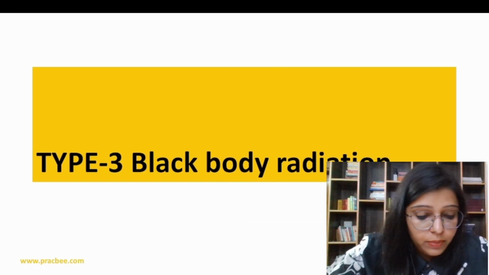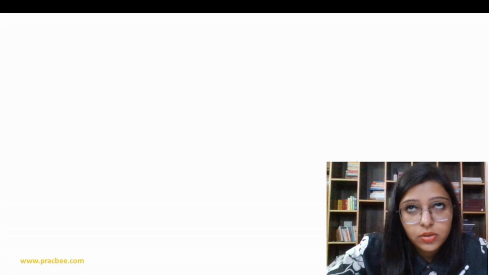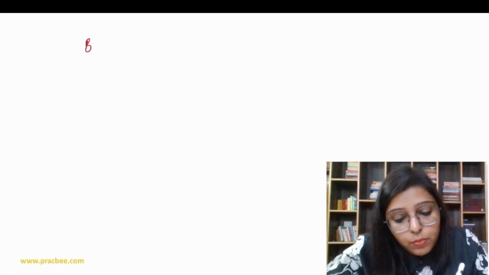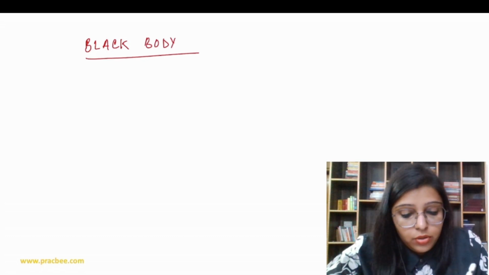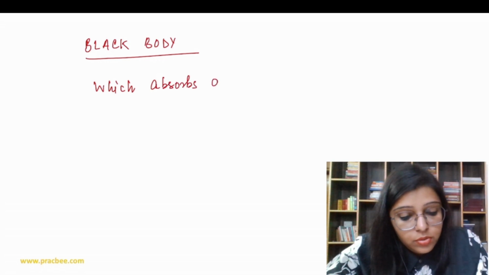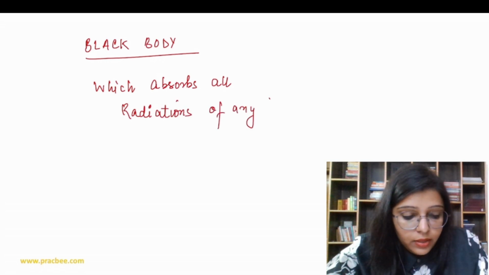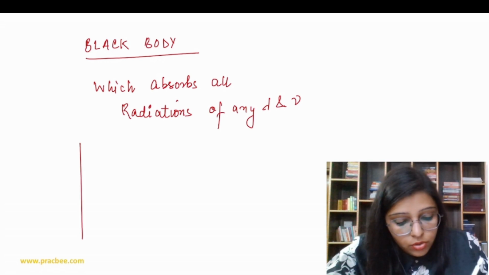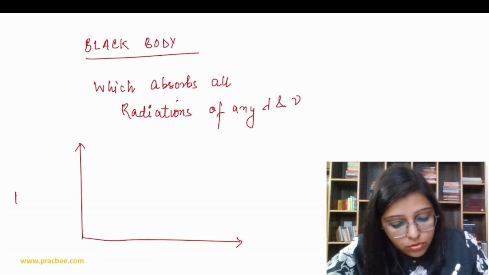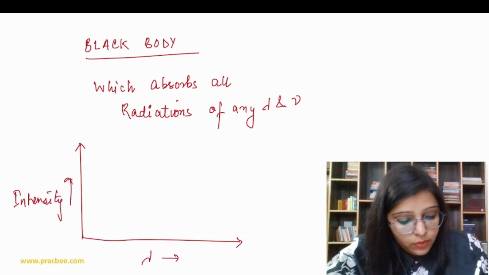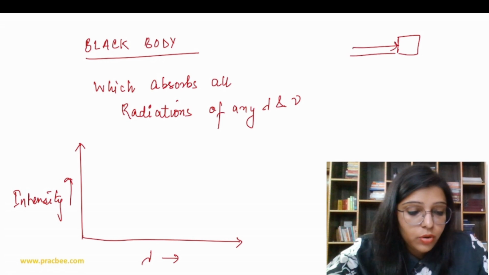Now we have type 3, black body radiation. Basically we are going to discuss what a black body is. So what is a black body? A body which absorbs all radiations of any wavelength and frequency. So we have a curve over here. This is the intensity versus wavelength curve. So see what happens. We have a body and it absorbs all radiation.